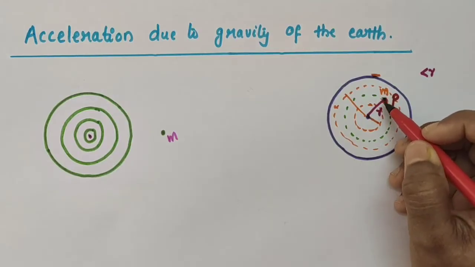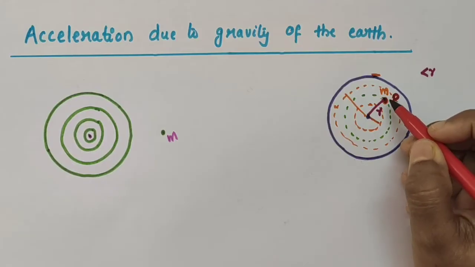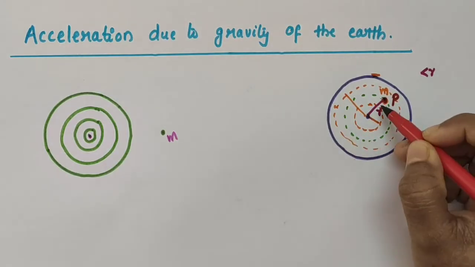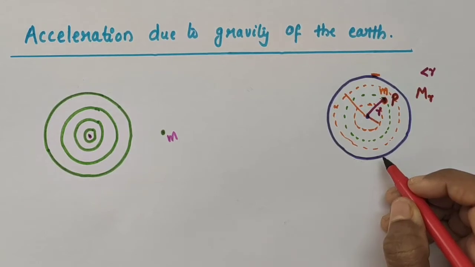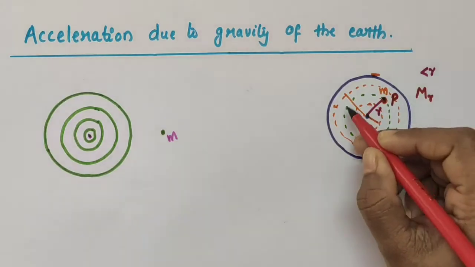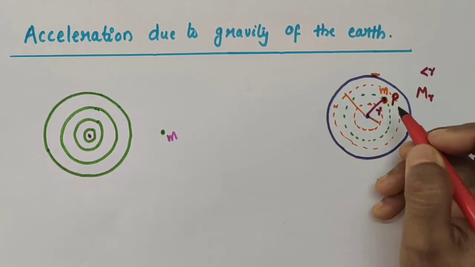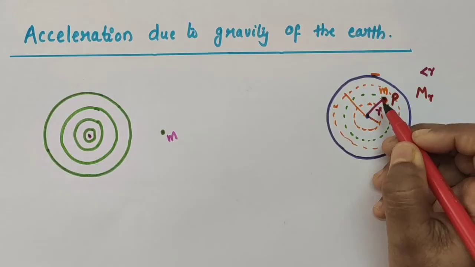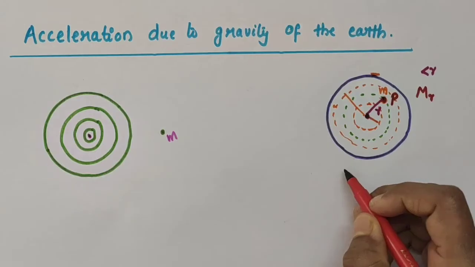Point mass M is kept there. So, for this sphere, the point P and the mass lie on the surface. Let the mass of this sphere of radius r be M subscript r. This sphere will exert a gravitational force on mass m kept at P as if its entire mass M subscript r is concentrated at the center.